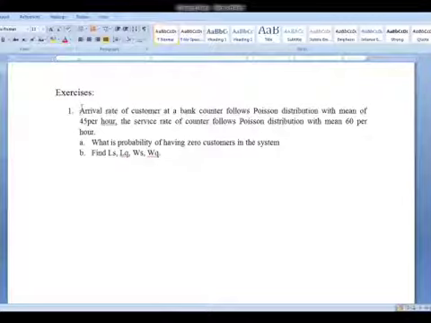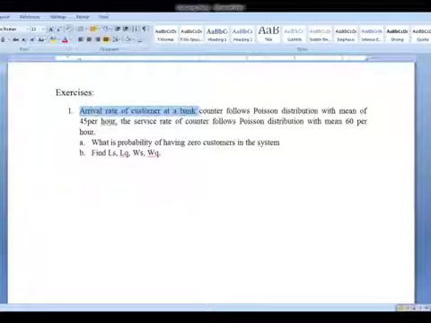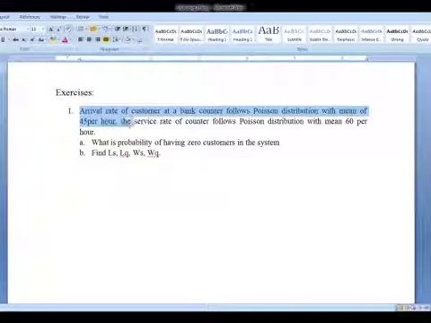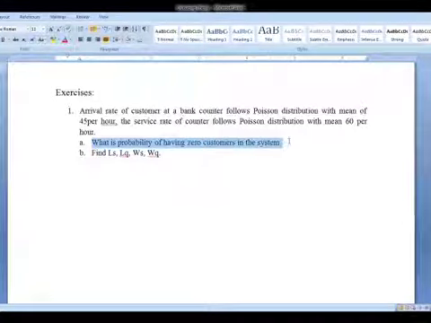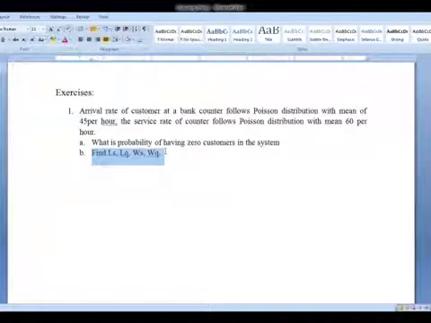In this problem they've given you arrival rate and the service rate. Now what they are saying is the arrival rate of a customer at a bank counter follows Poisson distribution with mean of 45 per hour, and they have also given the service rate of the counter follows Poisson distribution with mean 60 per hour. Now they've asked you what is the probability of having 0 customers in the system, and also they have asked you find LS, LQ, WS and WQ.